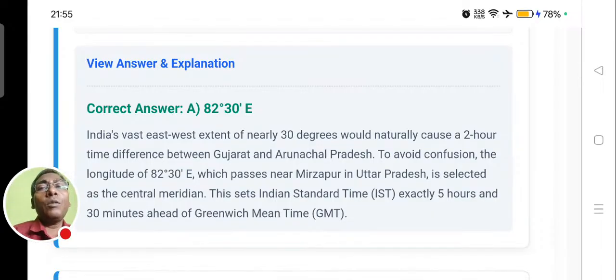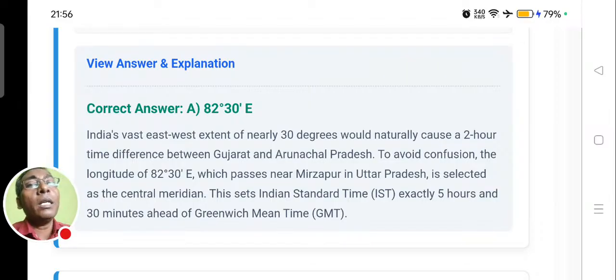The answer is 82 degree 30 minutes east meridian, which is the standard meridian of India, that is IST, and the time on this meridian is considered the standard time for all the Indian states, whether it is Gujarat, Rajasthan, or towards the north Jammu Kashmir, or towards the south Tamil Nadu, Kerala, Karnataka. All these states have the same time, the time which is on the standard meridian 82 degree 30 minute east.